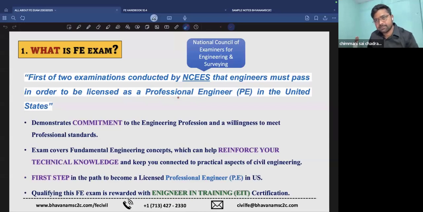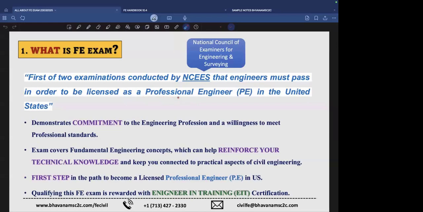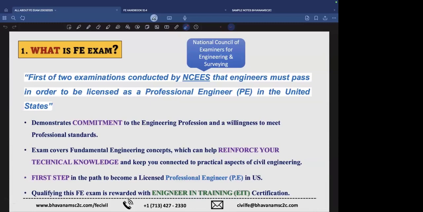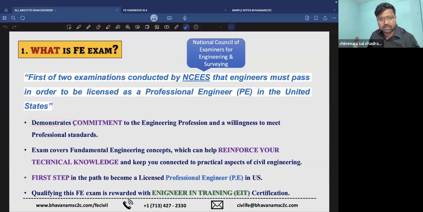Then you are eligible to take the PE. I think the professional life for a PE is much better than normal private jobs. It's almost like government jobs. Even if it is private or government, to sign the drawing for your work, you need a PE. That's great. So we get tremendous power to approve the drawings.